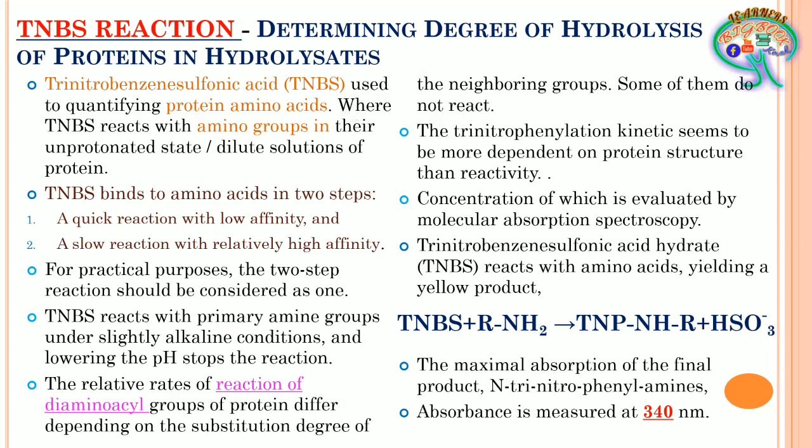This compound is highly sensitive, highly reactive and highly excited when it comes into the reaction. So it has to be handled very carefully because it can explode. It can explode. I'm telling you, it can explode. So it has to be managed very well when it is used.